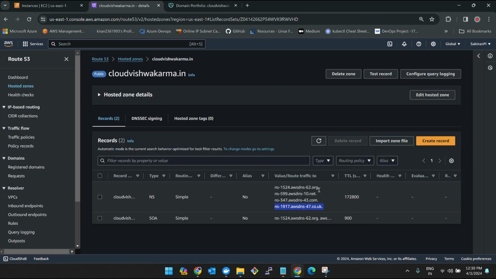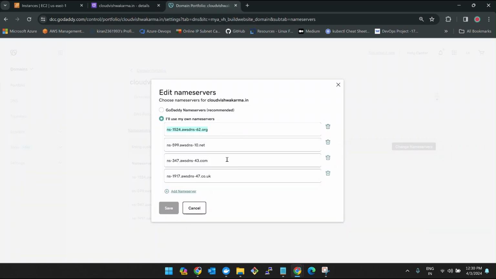Make sure you're removing the dots at the end. If you're not removing the dots, it will take some time for syncing, and in that time it will fail. So please be very careful. Do not keep any spaces also, because GoDaddy doesn't even know with whom it is syncing, so it will not tell you what the problem is. Again, you have to reach out to the support guys, and it will be a very big thing, which was the mistake I made initially. So don't keep any spaces, even at the start, and remove all the dots. There should not be any dots. Okay, and then save it.